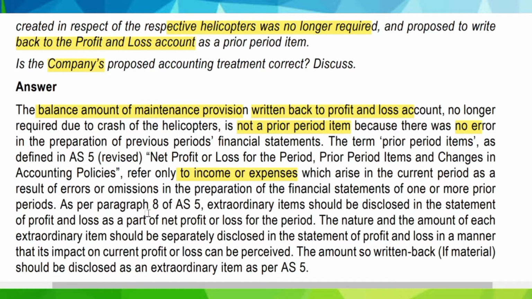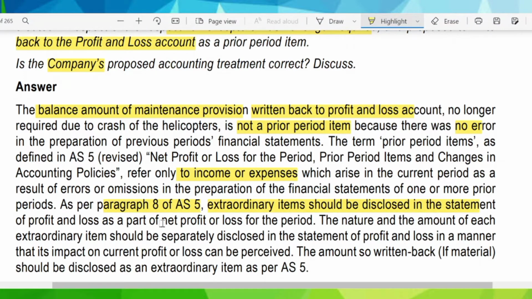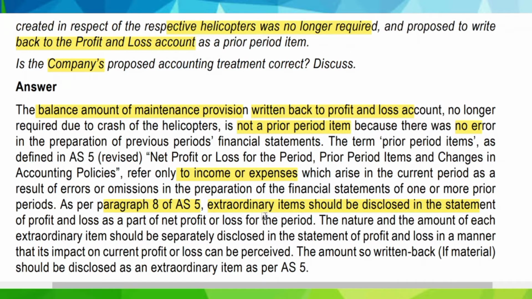So as per para 8 of AS 5, an extraordinary item should be disclosed in the statement of P&L as part of the net profit or loss for the period. As we have studied in the concept part of this video, AS 5 deals with 5 categories of items. The first category was of ordinary transactions.